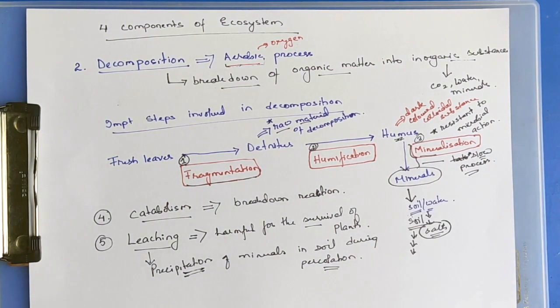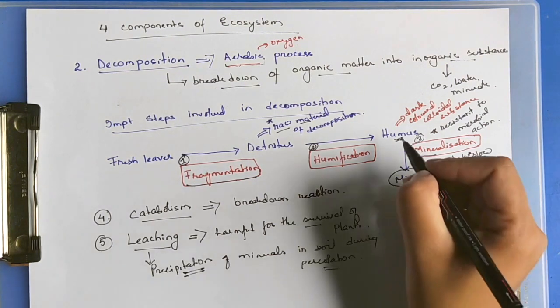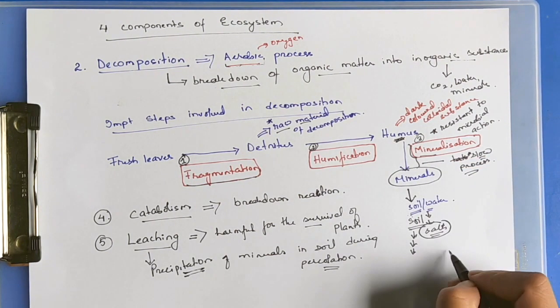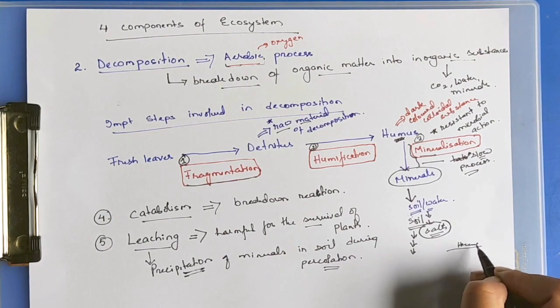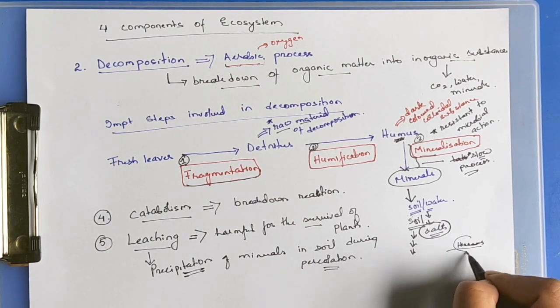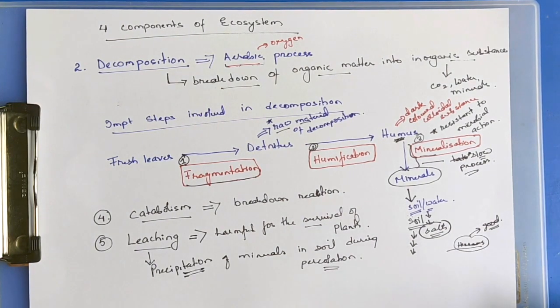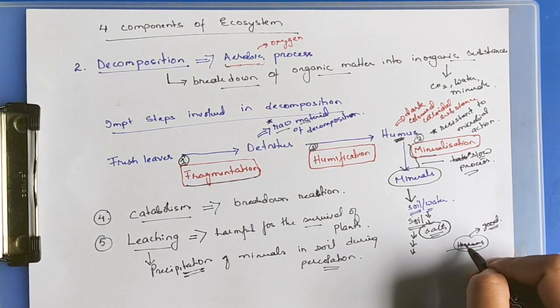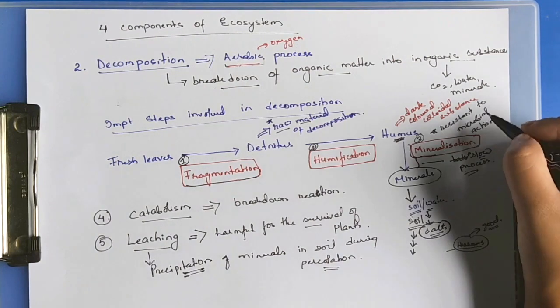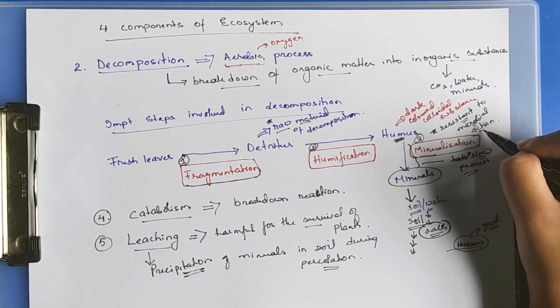This slow process is advantageous, because soil humus is good for the survival and growth of the plants, since it is resistant to microbial actions.